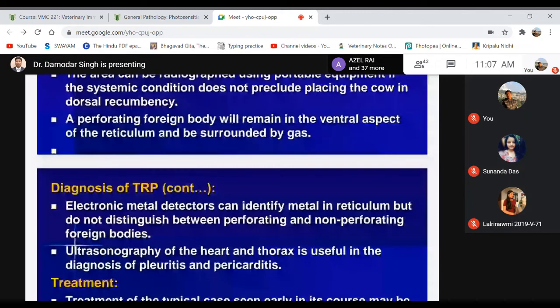There is also the detection of sharp objects like metallic materials.